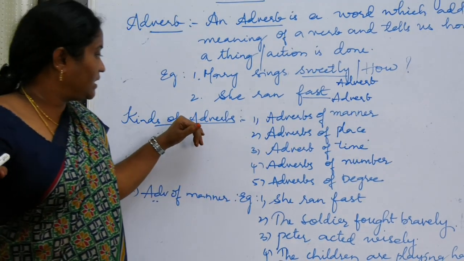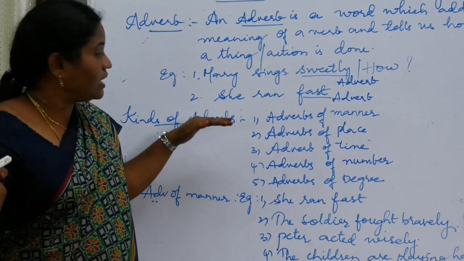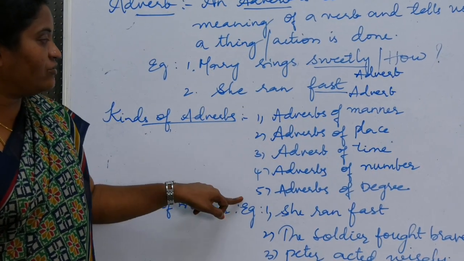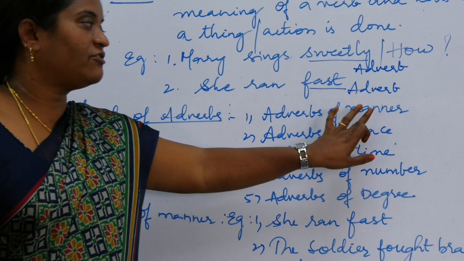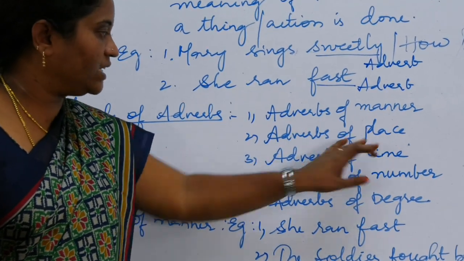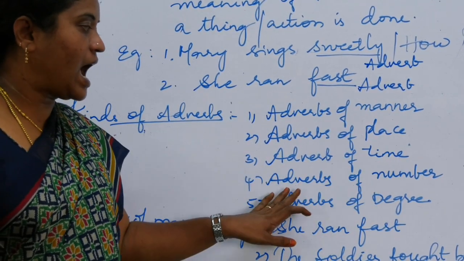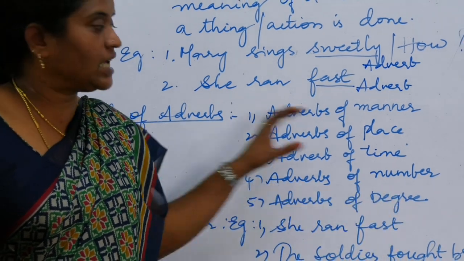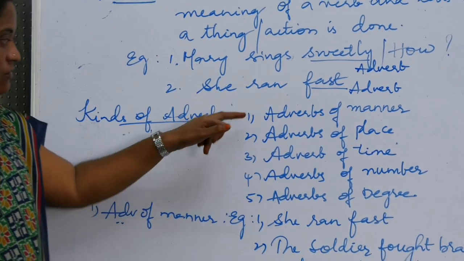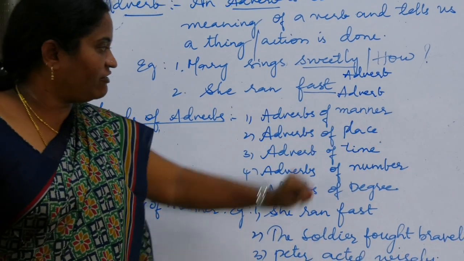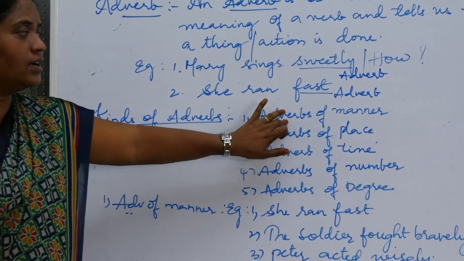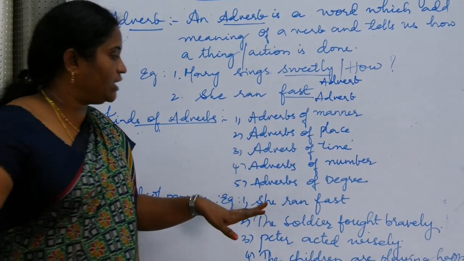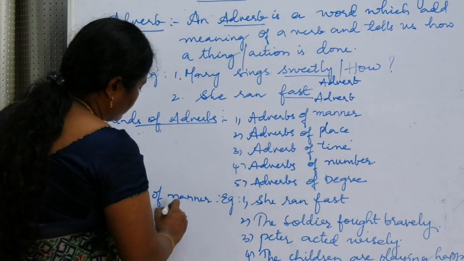Okay. So next let us discuss about kinds of adverbs. There are 5 kinds of adverbs. First one is adverbs of manner, adverbs of place, adverbs of time, adverbs of number and adverbs of degree. These are the 5 kinds of adverbs. First let us see about adverbs of manner. Adverbs of manner always answer the question how. You have to remember, it always answers the question how.